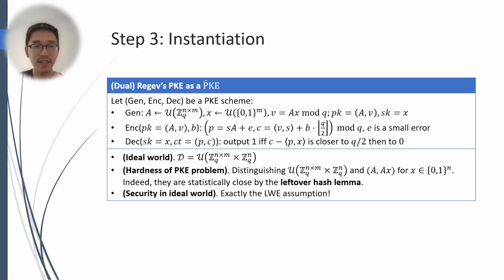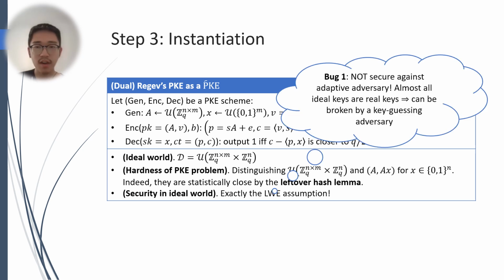If you plug in this PKE into the framework, there will be three bugs. First, the LWE assumption is not secure against the adaptive adversary. This is because almost all ideal keys are real keys, which means that an adaptive adversary, after viewing the public key, can guess the secret key and propose an algorithm according to the secret key.